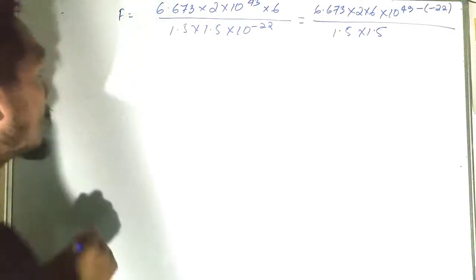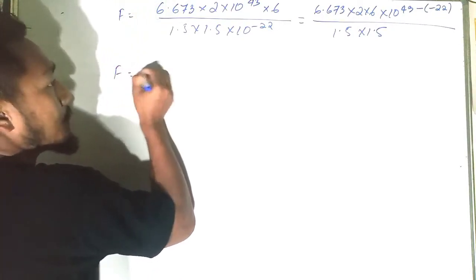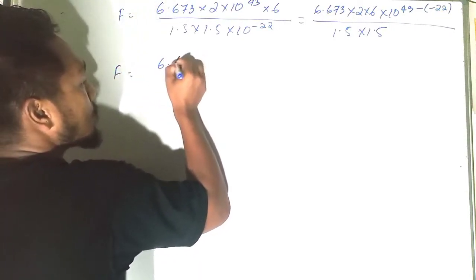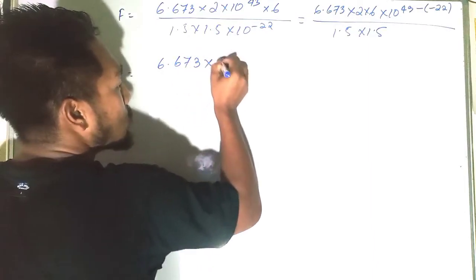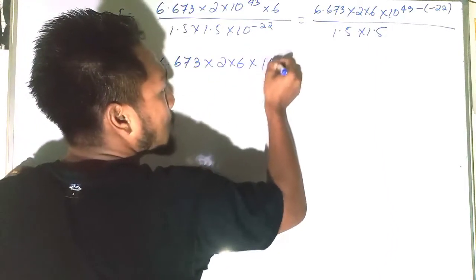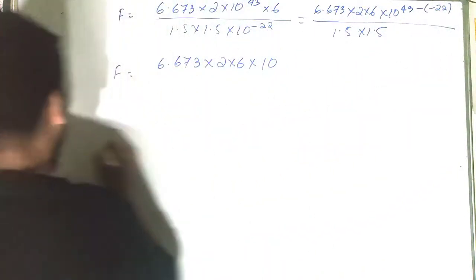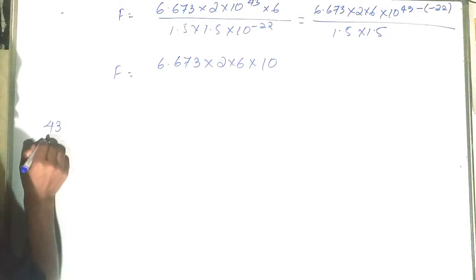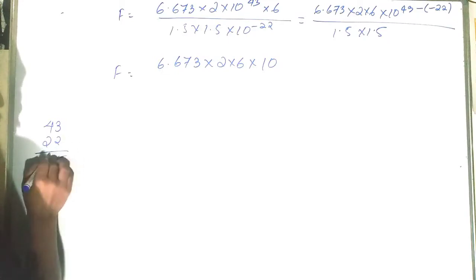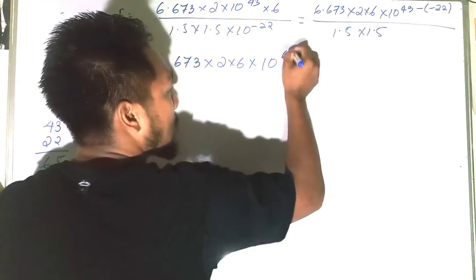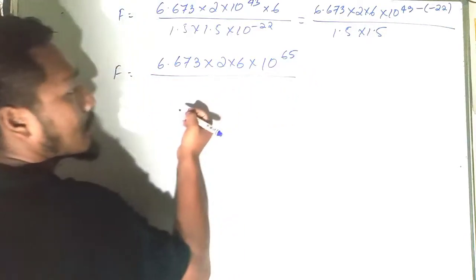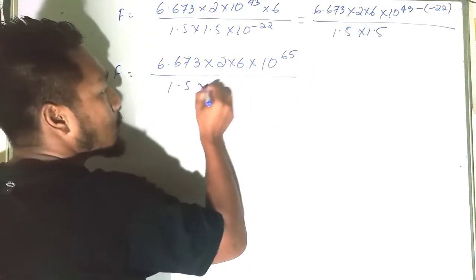Now our equation becomes F is equal to 6.673 into 2 into 6 into 10 to the power 43 plus 22. How much is this? 65. Divided by 1.5 into 1.5.